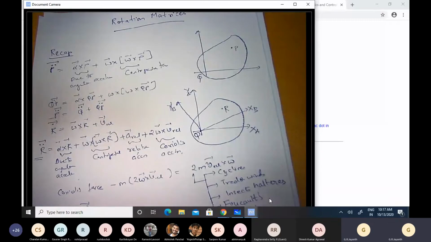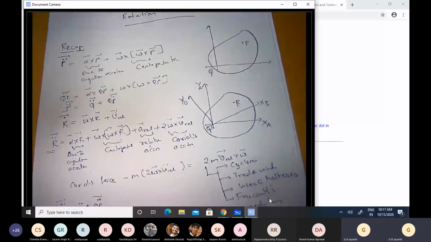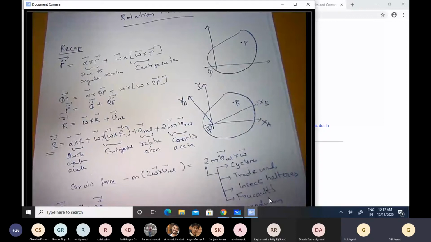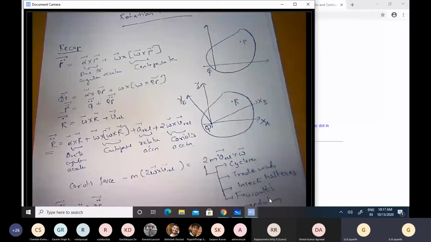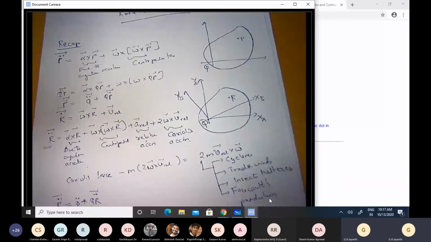It is in trying to relate these two that rotation matrices become important. The role played by rotation matrices in relating these two coordinate frames is not very different from the role played by vectors and cross product definitions in relating the acceleration of a point R in 3D to the angular velocity and the position vector and so on. What is the role played by our definition of a vector or a cross product?